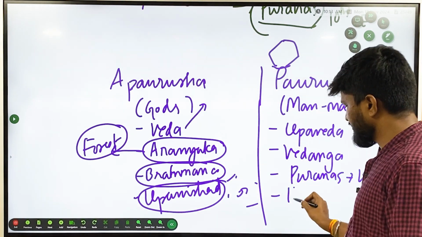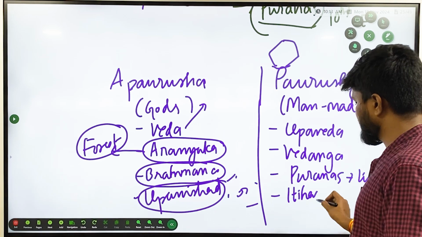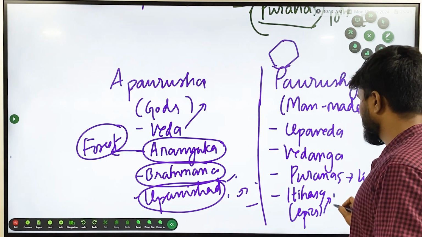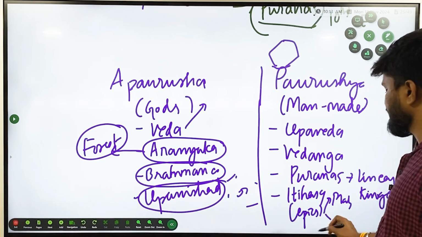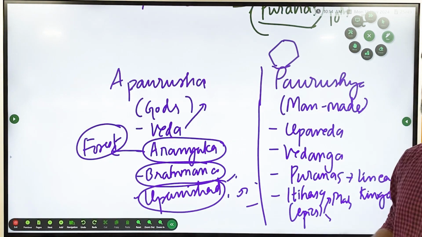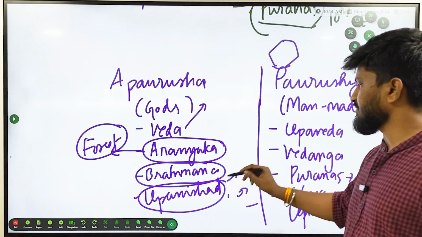And then there was Itihasa. Itihasa means epics. There were 2 epics during the Vedic period. One was Mahabharata, the other one was Ramayana. So these were Vedic literature. And the question is asking about Upanishad.